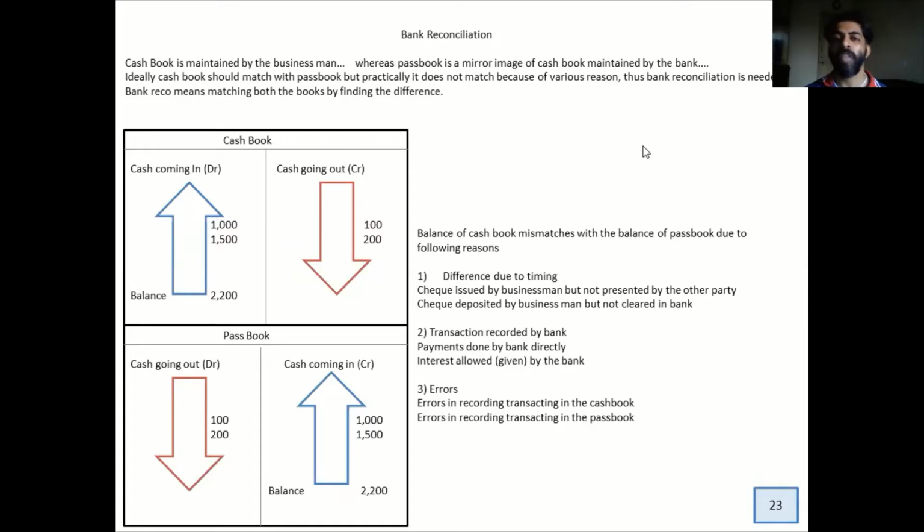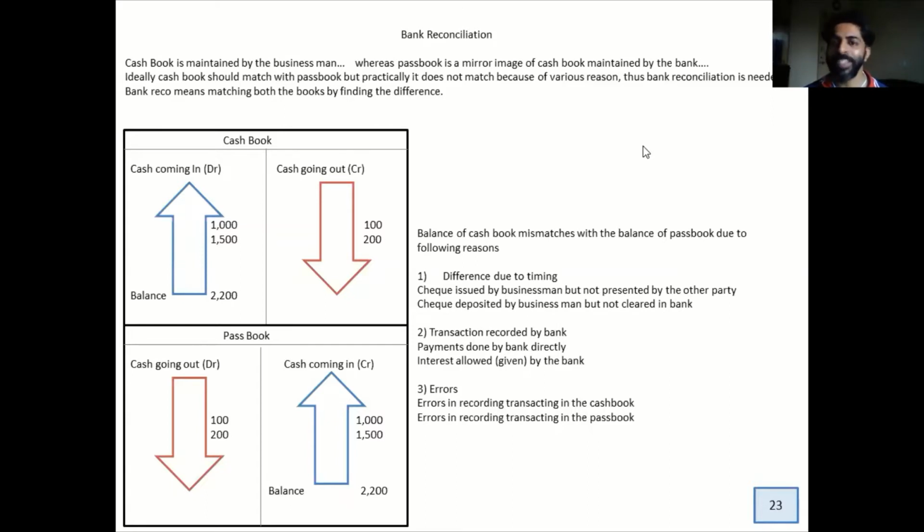Now talking about errors, we all know in accounts you can make a lot of errors, typo errors, and different kinds of errors of principle. So let's talk about a small error, that is a typo error. Now I got a check of 1000. I gave it to my accountant. He being an extremely efficient guy, instead of writing 1000, he wrote 10,000.